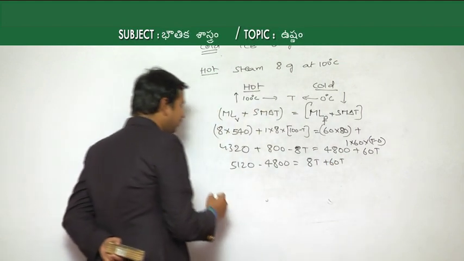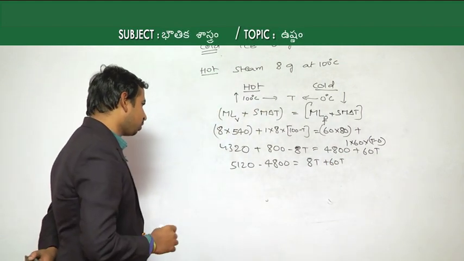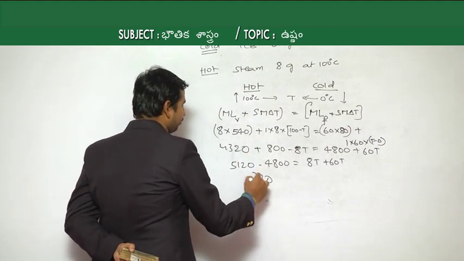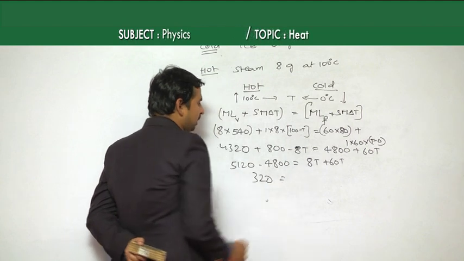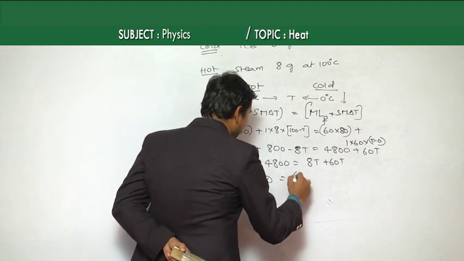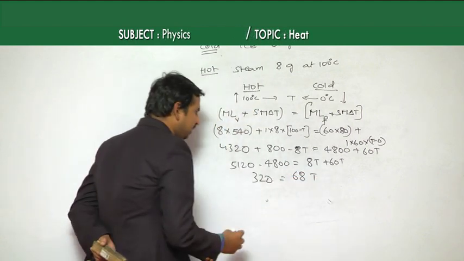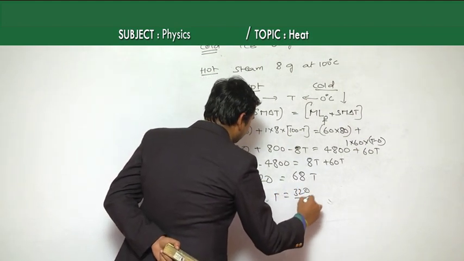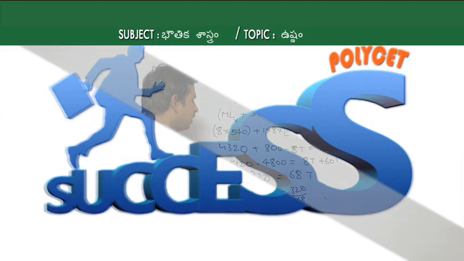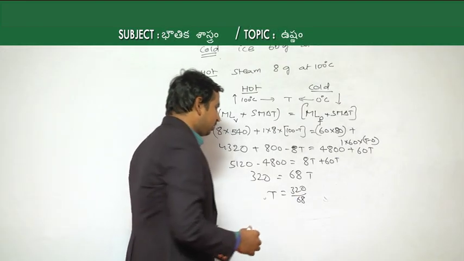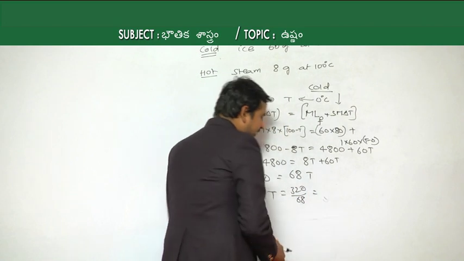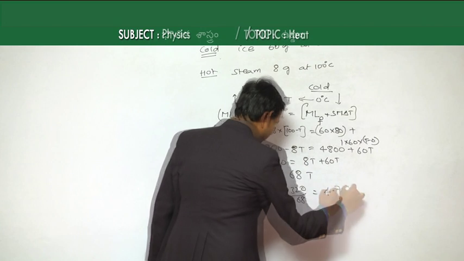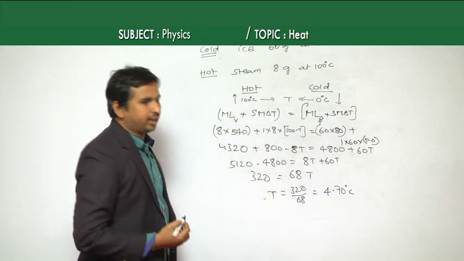Then 5120 minus 4800 becomes 320, is equal to 60 plus 8, which is 68T. Then T is equal to 320 by 68. If you calculate that, we are getting 4.70. So that is the final temperature here.